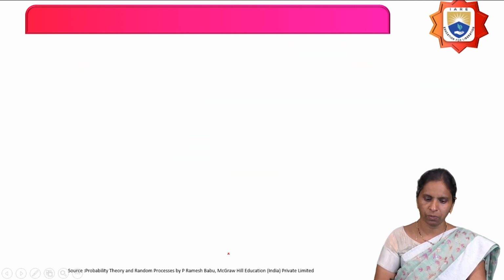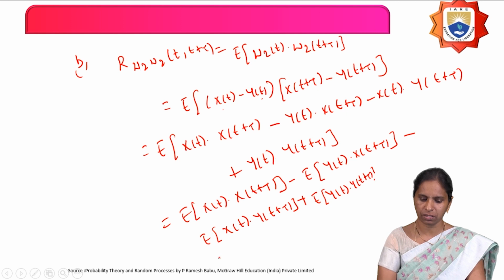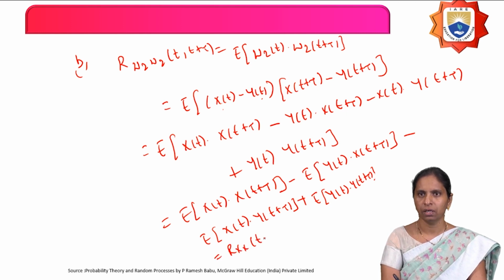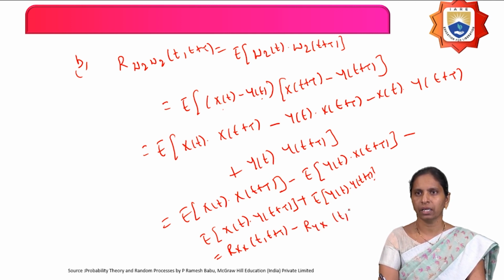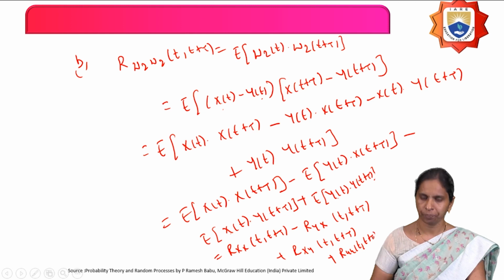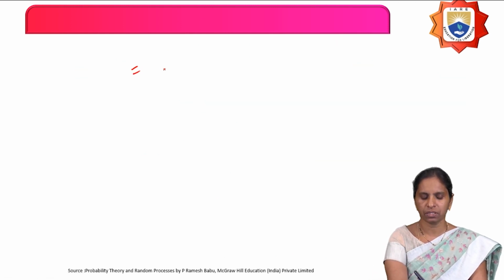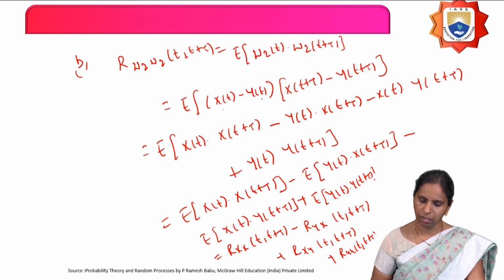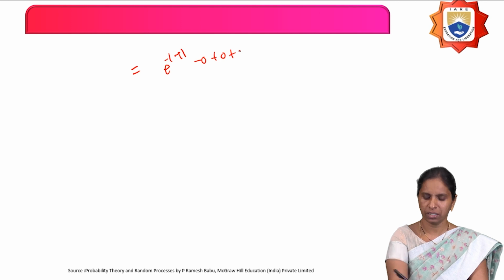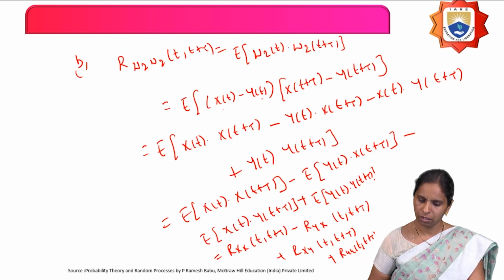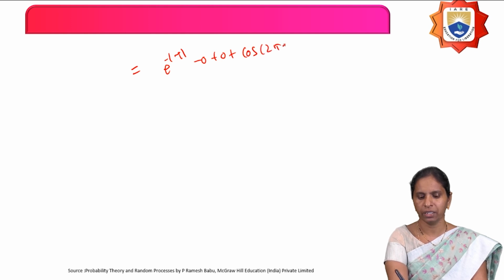So the expectation of X(t) X(t+τ) is Rxx(t, t+τ), minus Ryx(t, t+τ), minus Rxy(t, t+τ), plus Ryy(t, t+τ). Then what is given here: Rx(τ) is e^(-|τ|), then minus 0 plus 0, plus Ryy(τ), which is cos(2πτ).